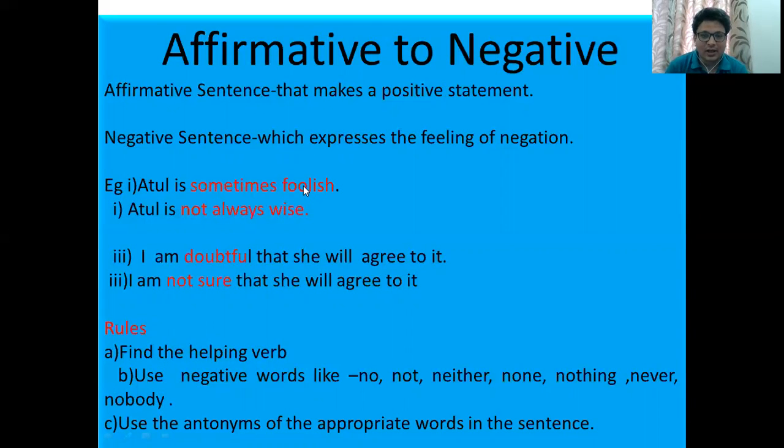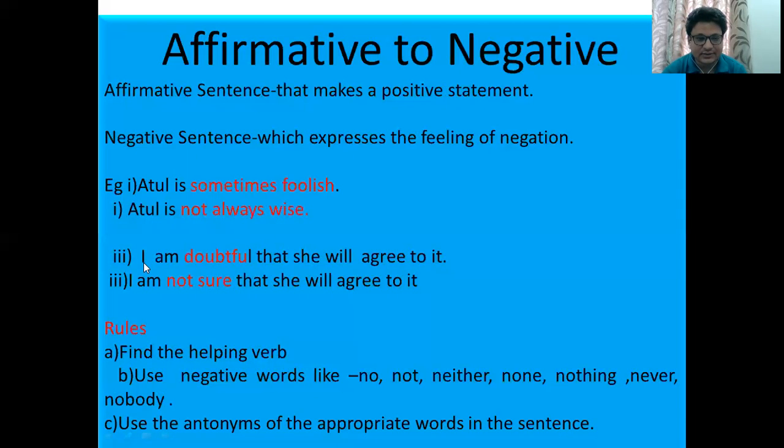Because while converting an affirmative sentence into negative, we have to keep in mind that we are only changing the structure of the sentence, but the meaning should always remain intact. So we have to bring the antonym of sometimes, that is always, and the opposite word of foolish is wise. So the answer will be Atul is not always wise. It means he is sometimes foolish.